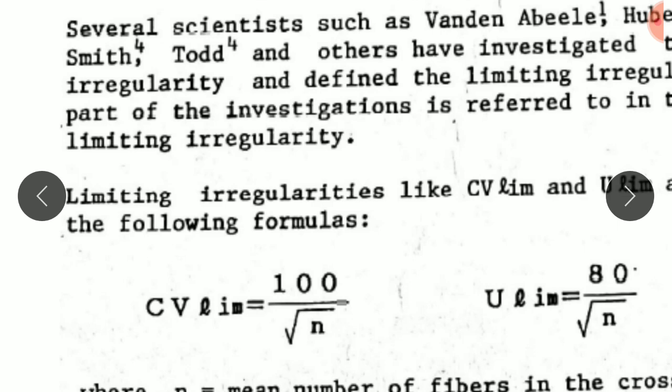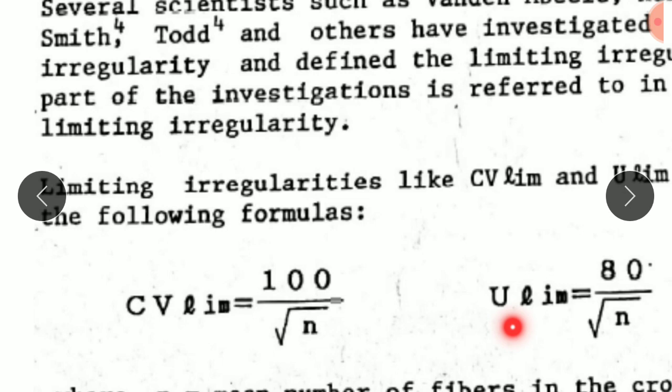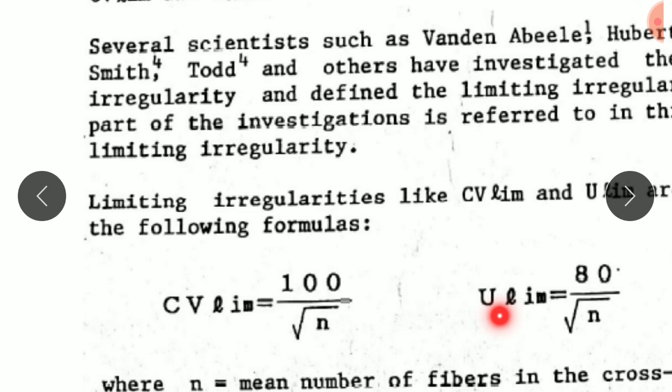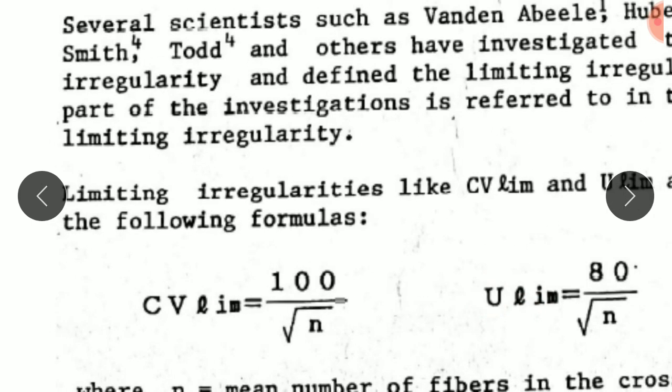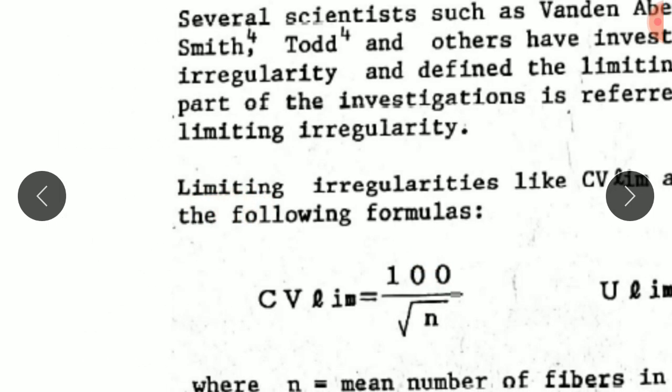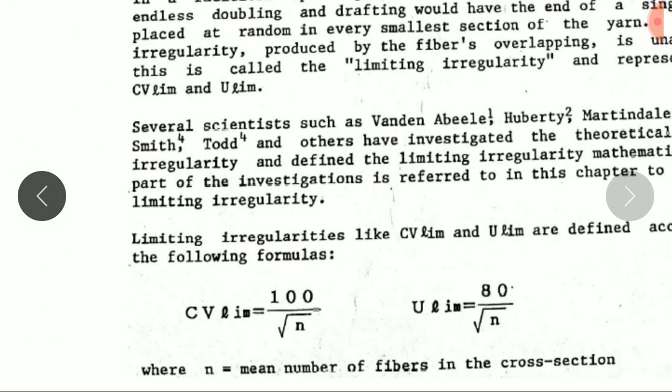Suppose you have 100 fibers in the yarn cross section, then 100 divided by root of 100 means 10 will be the minimum irregularity present in the materials. This value of irregularity is called limiting irregularity or minimum irregularity.